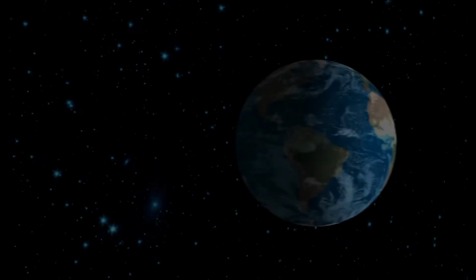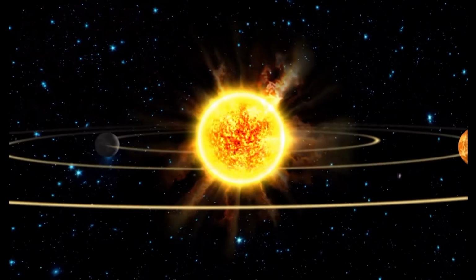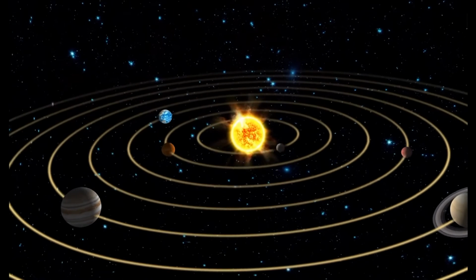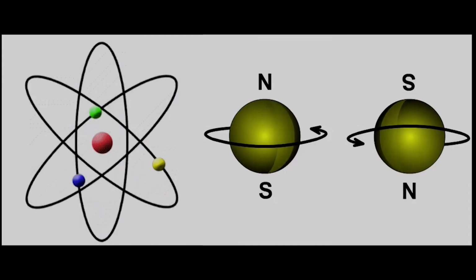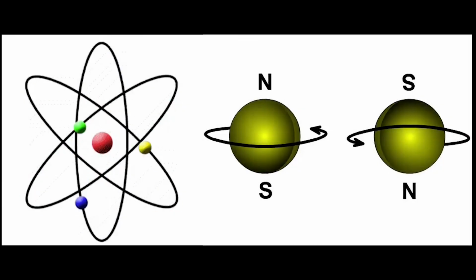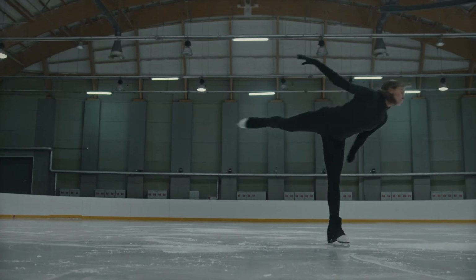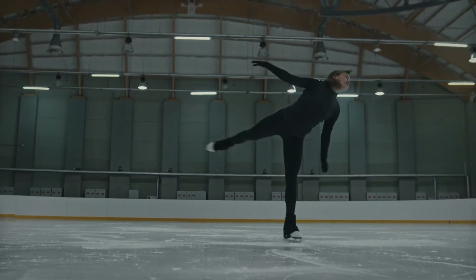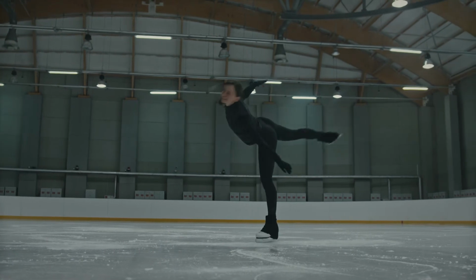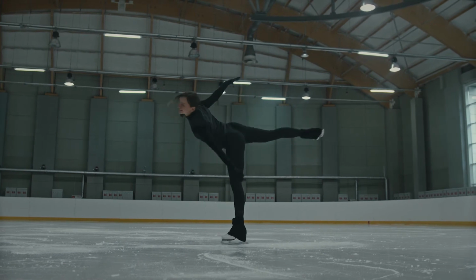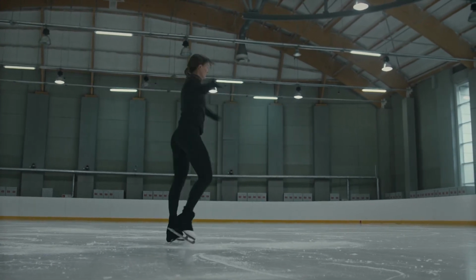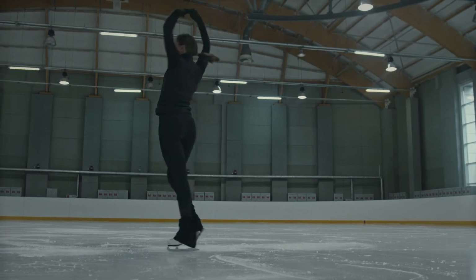We can see the conservation of angular momentum everywhere in nature. All the planets in our solar system keep rotating about their own axis owing to this conservation. Another instance is the self-rotation or spin of electrons in an atom. Electrons possess angular momentum, which is conserved in this case. The angular momentum of the ice skater is also approximately constant if we neglect the insignificant effects of friction and air drag. As we mentioned earlier, when the angular momentum is constant, a decrease in the value of mass moment of inertia will result in an increase in angular velocity.